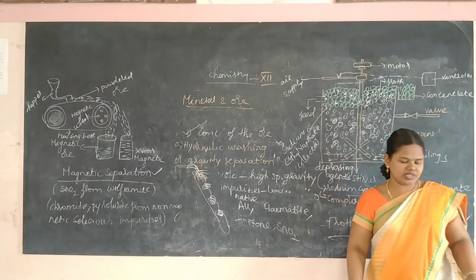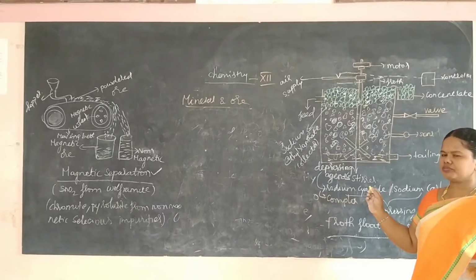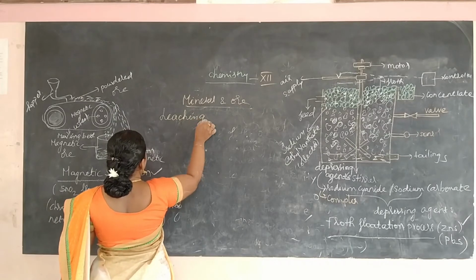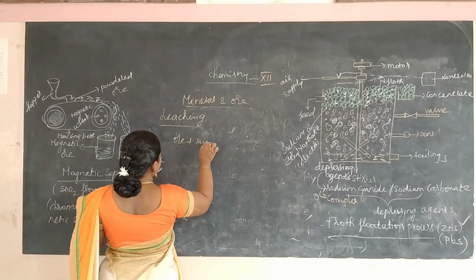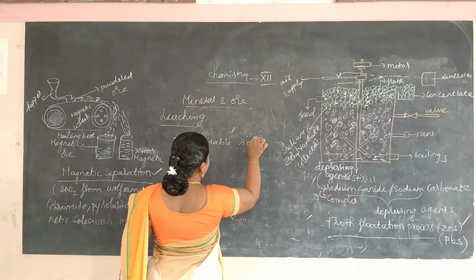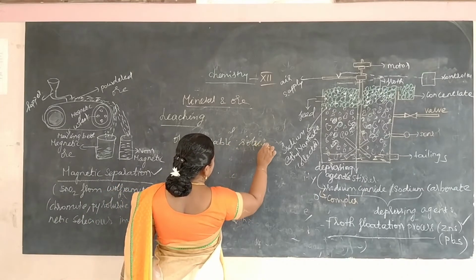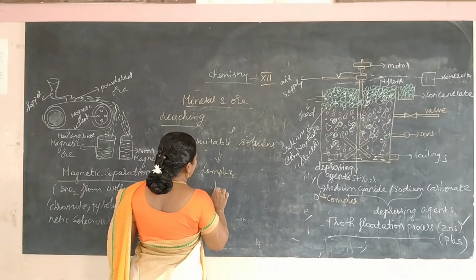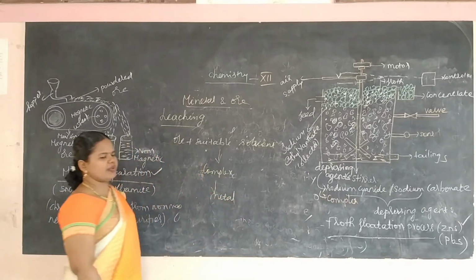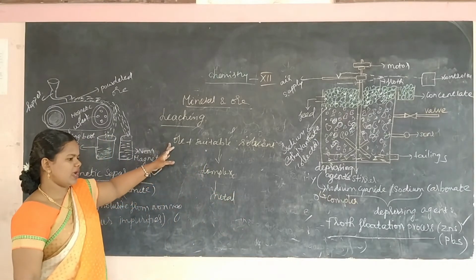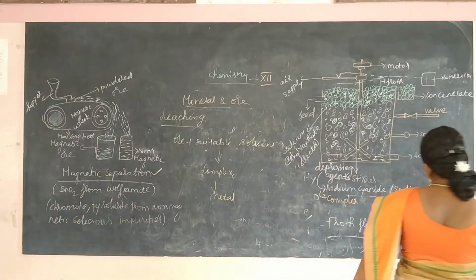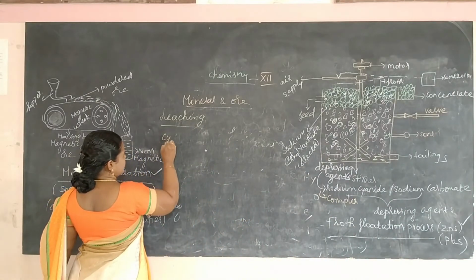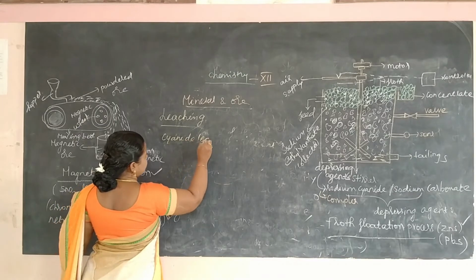The next method is leaching. In this method, the ore is treated with a suitable solvent. It forms a complex, and that complex will be reduced to the metal. This is the fundamental principle involved in the leaching method. The first method we are going to see in leaching is cyanide leaching.